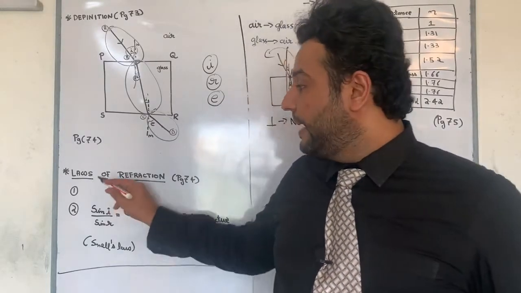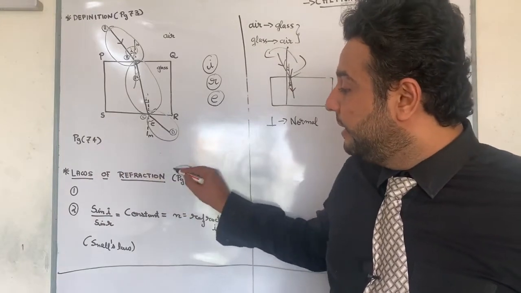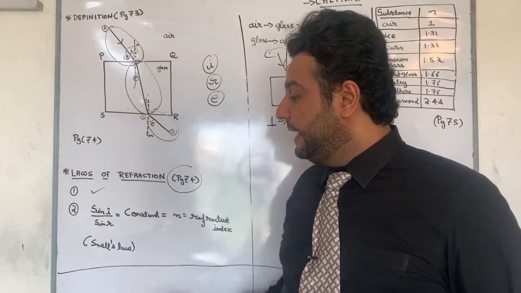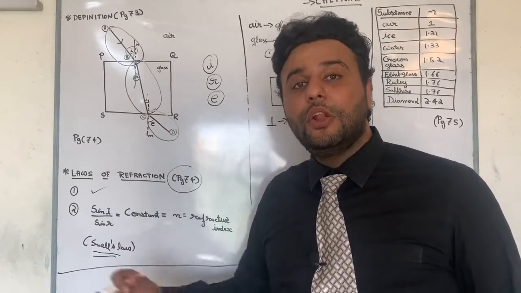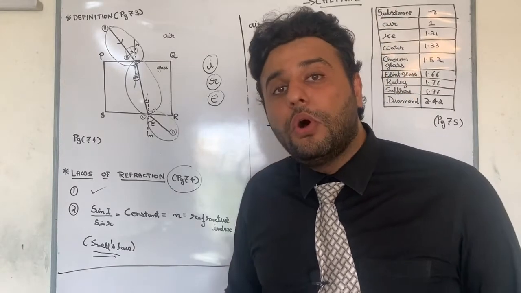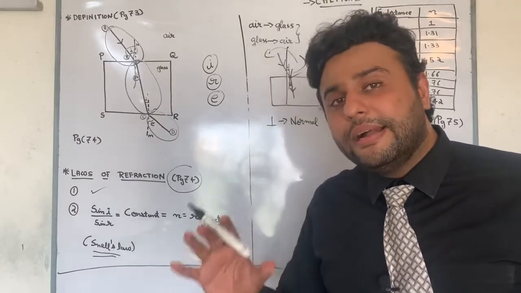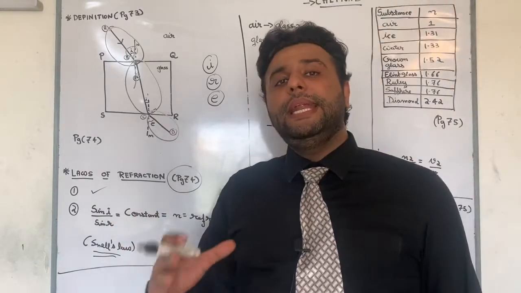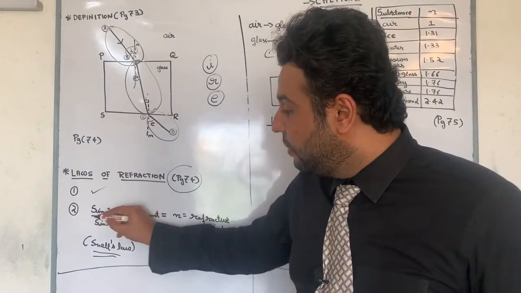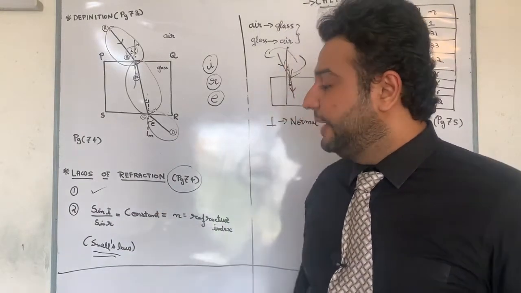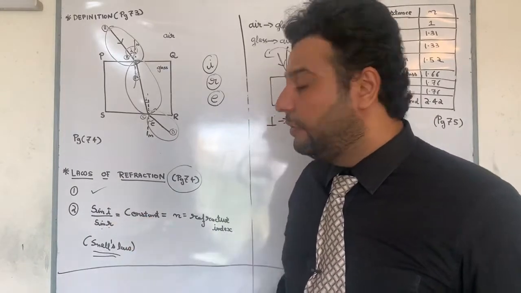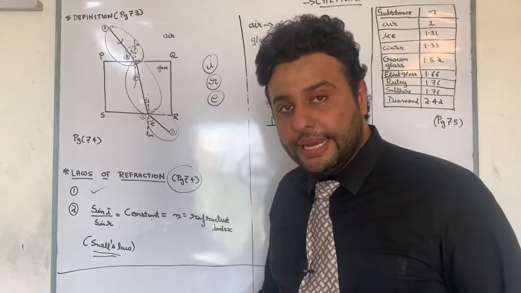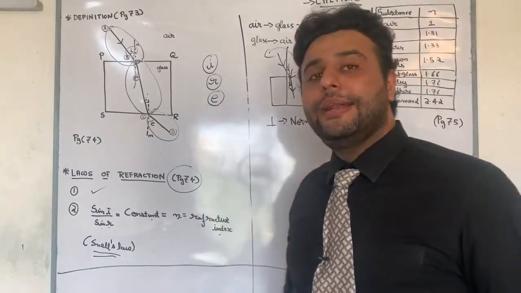And the second law of refraction is again found on page 74. First one we have done, and the second law, as you can see, is also called Snell's law. The law is so simple. The law states that for any pair of media, the ratio of sine of angle of incidence to sine of angle of refraction is a constant, and that constant is denoted by the letter n, and that n is called refractive index.